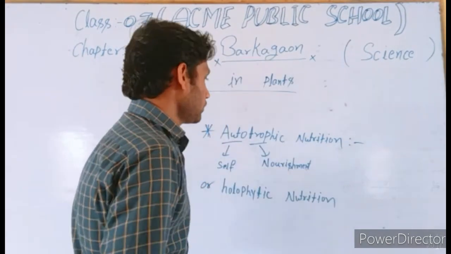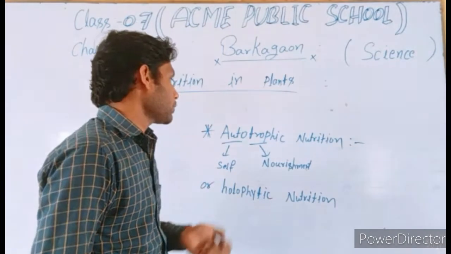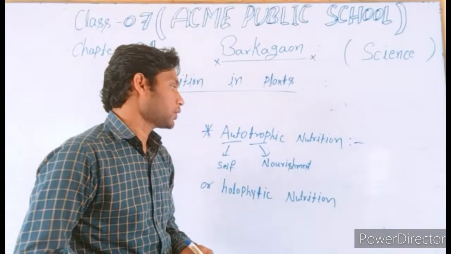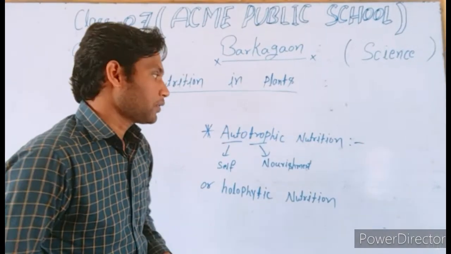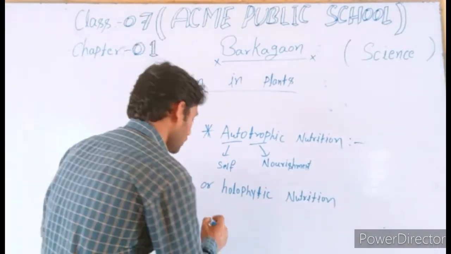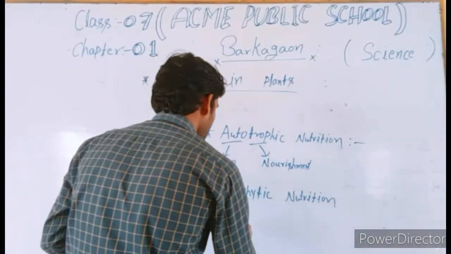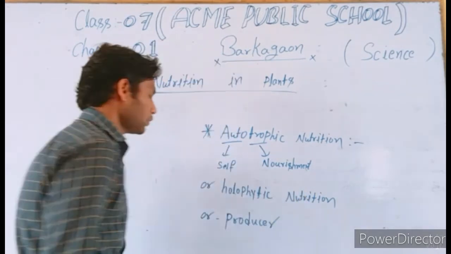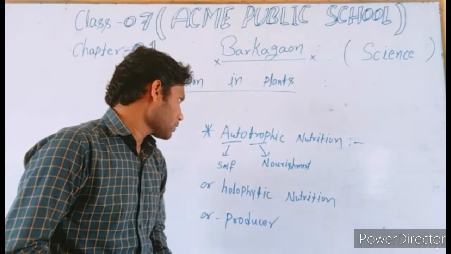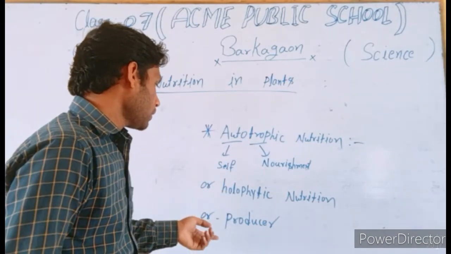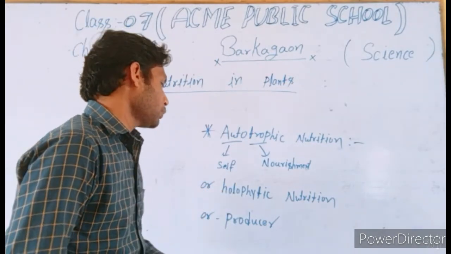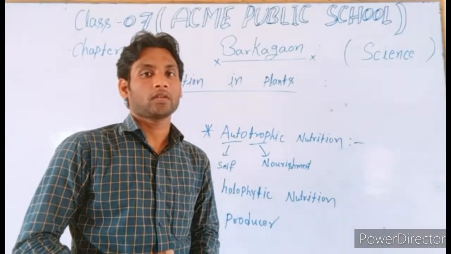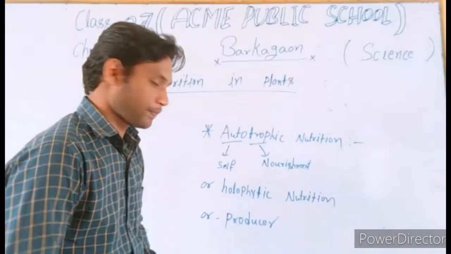And students, we all know that in autotrophic nutrition in plants, an organism makes its food by itself without any help. So we can also call it a producer, because it makes its food without any help. So we can say autotrophic nutrition, holophytic nutrition, and we can also call it a producer. So students, let's discuss how autotrophs make their food with the help of photosynthesis.